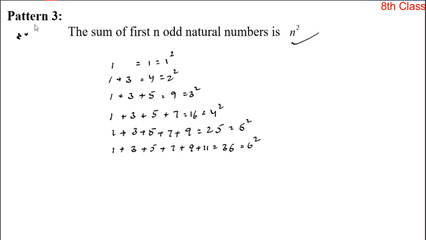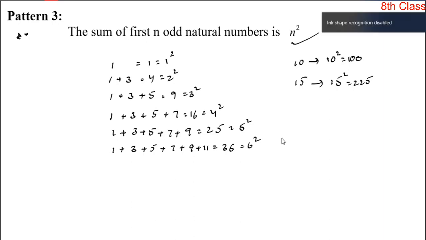Okay, so now you say, what is the sum of first 10 odd natural numbers? It is, yes, very easy. 10 square, 100, no doubt. Verify. Okay, so what is the sum of first 15 odd natural numbers? It is very easy. It is equal to 15 square, which is 225. Like that, if you add a finite number of odd natural numbers, the sum is equal to the square of that count. Is it clear? Okay, so this is the third pattern. Next,